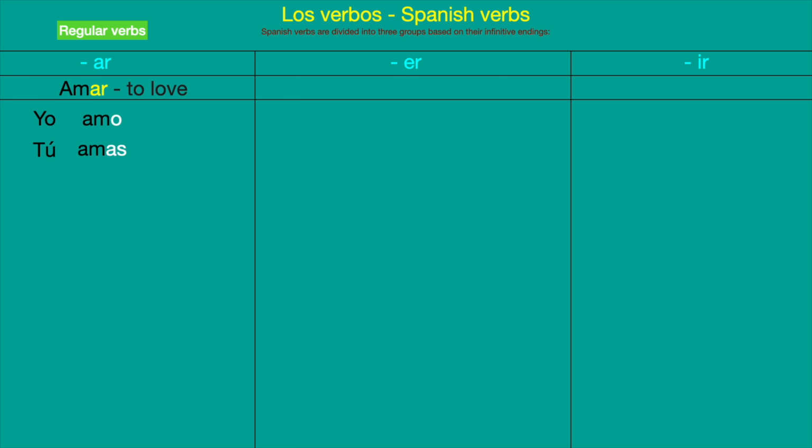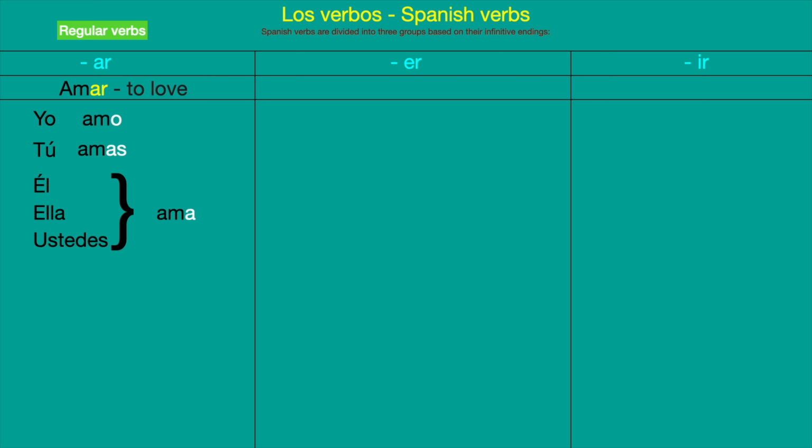Tú amas. Then for the third person of the singular, we have él, ella, usted, which is the third person in the singular. We are going to use él, ella, usted ama. So it's only A. So we have yo amo, tú amas, él ama.